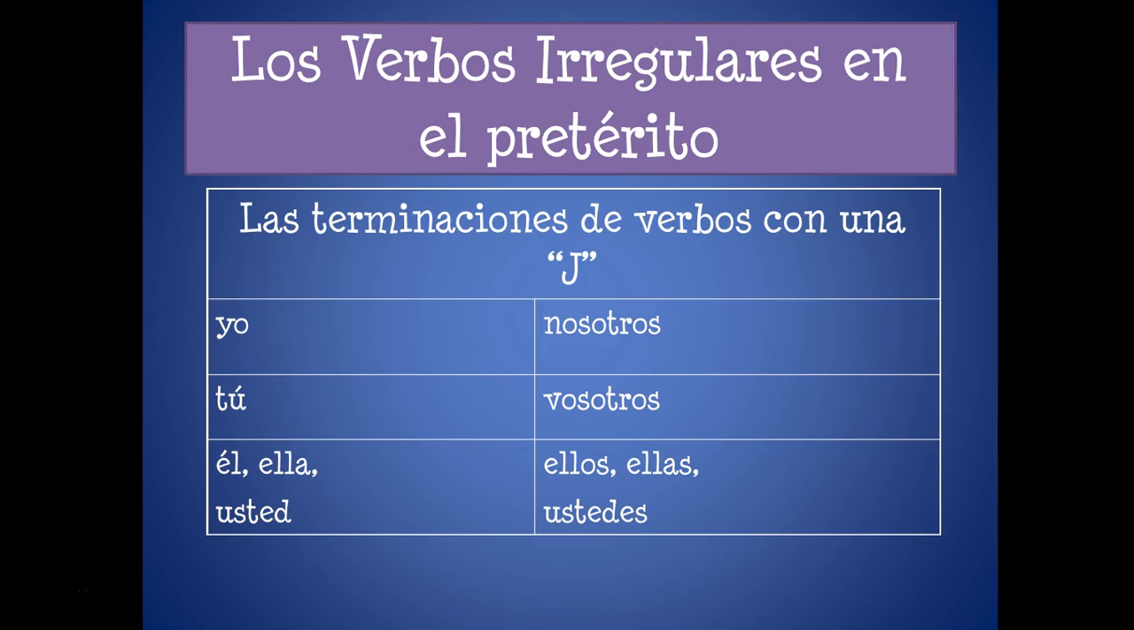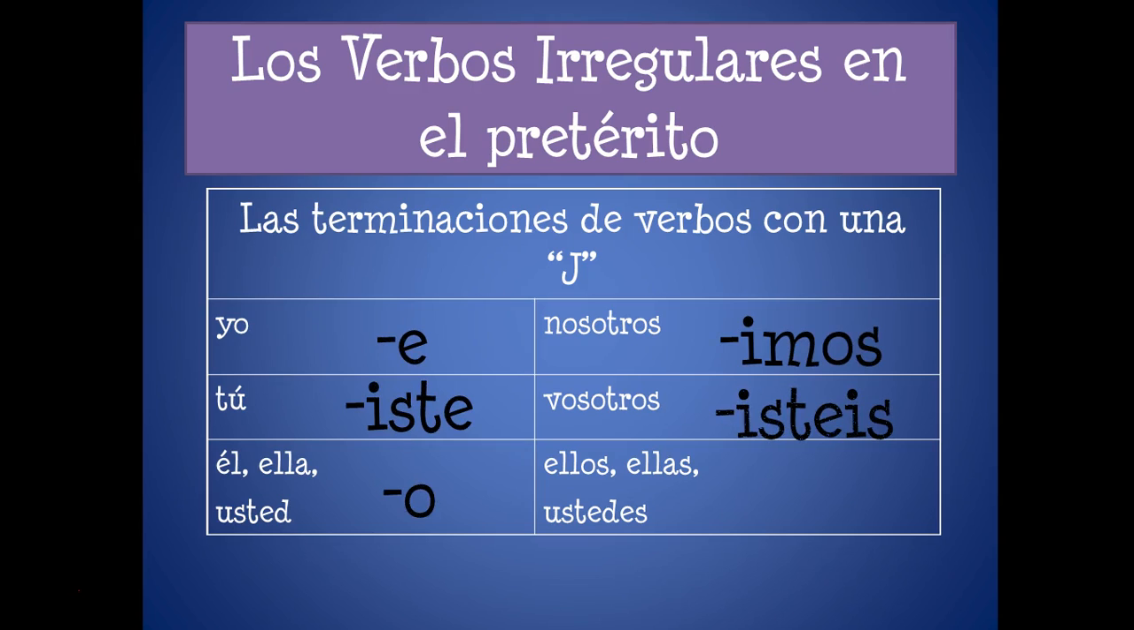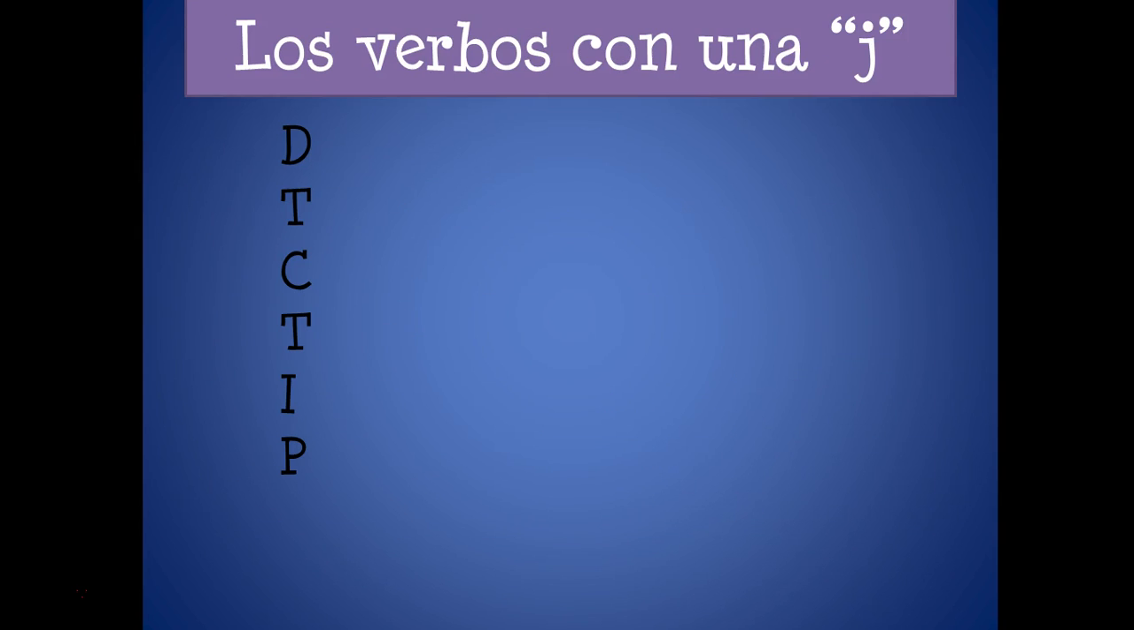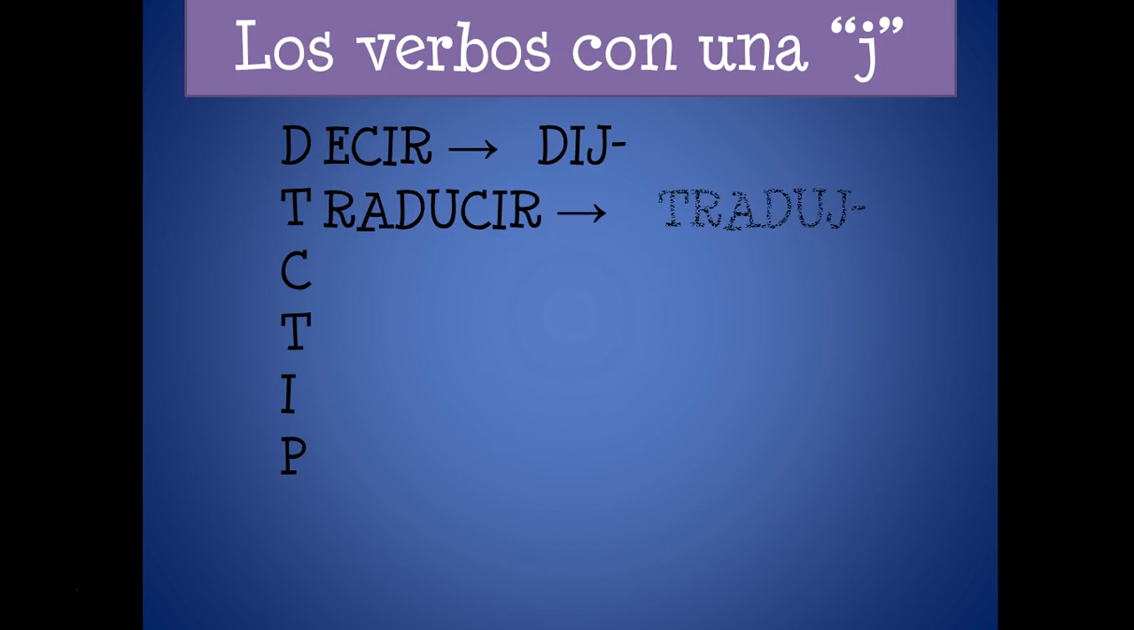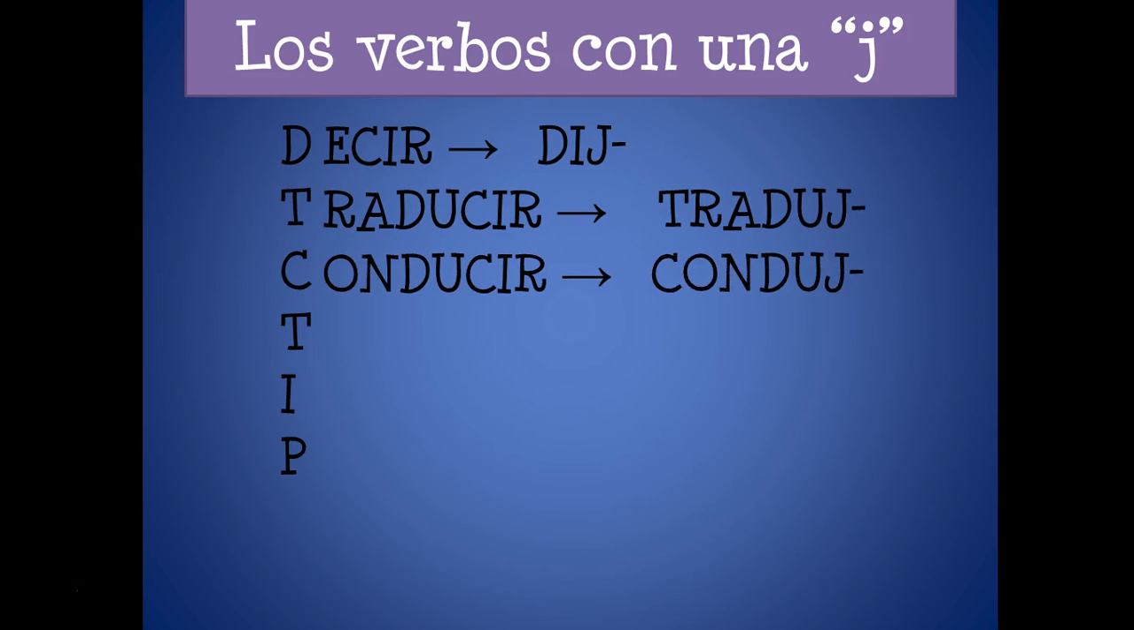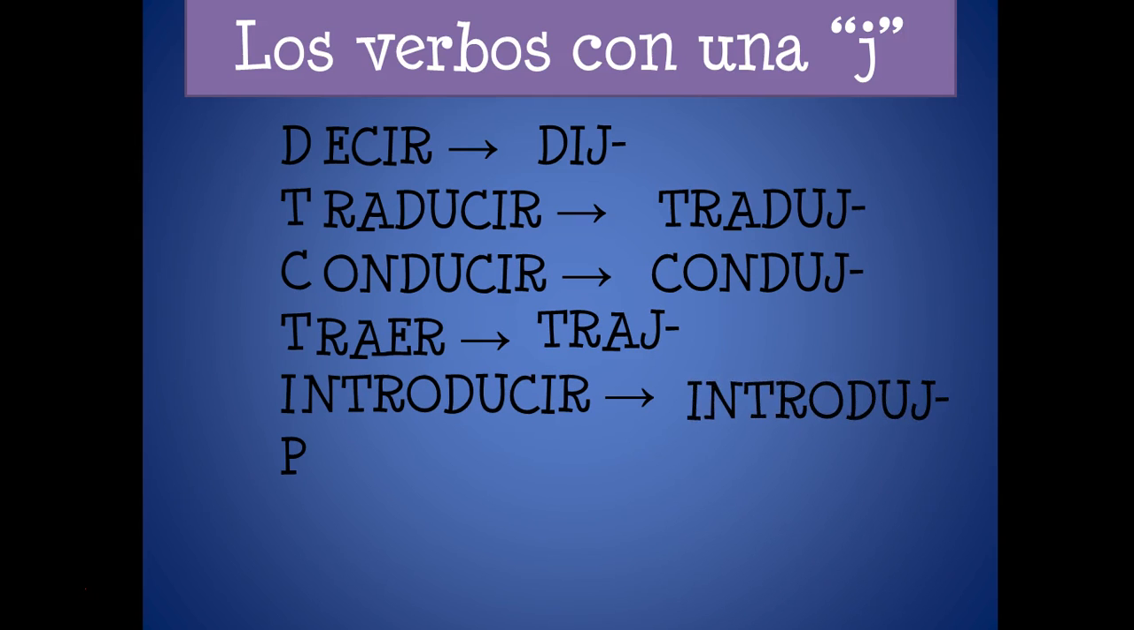And then the J verbs: all of the endings are the same except for the last one. Ellos/ustedes is just eron instead of ieron. So small verbs, U verbs, I verbs, J verbs, none of those have accents. J verbs: we have decir, dij-; traducir, traduj-; conducir, conduj-; traer, traj-; introducir, introduj-; producir, produj-.